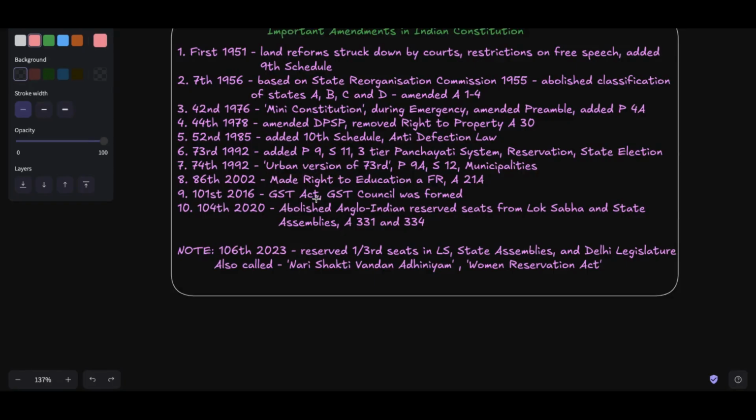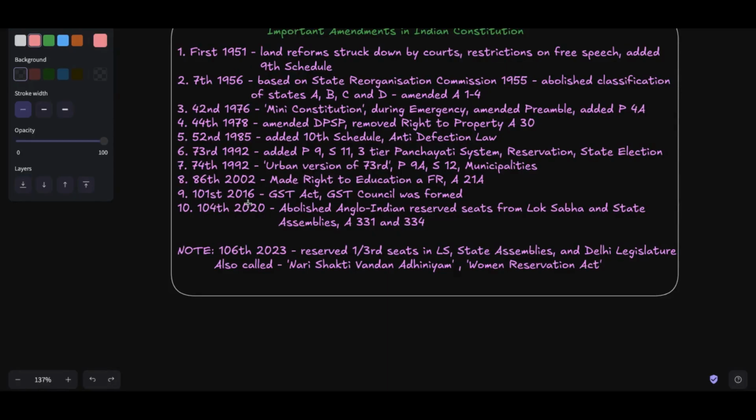It's called the urban version of the 73rd Amendment Act. It added Part 9A, Schedule 12. It was about municipalities, that is the urban bodies, right? Then we have the 86th Amendment Act 2002. It made the right to education a fundamental right, and added Article 21A.